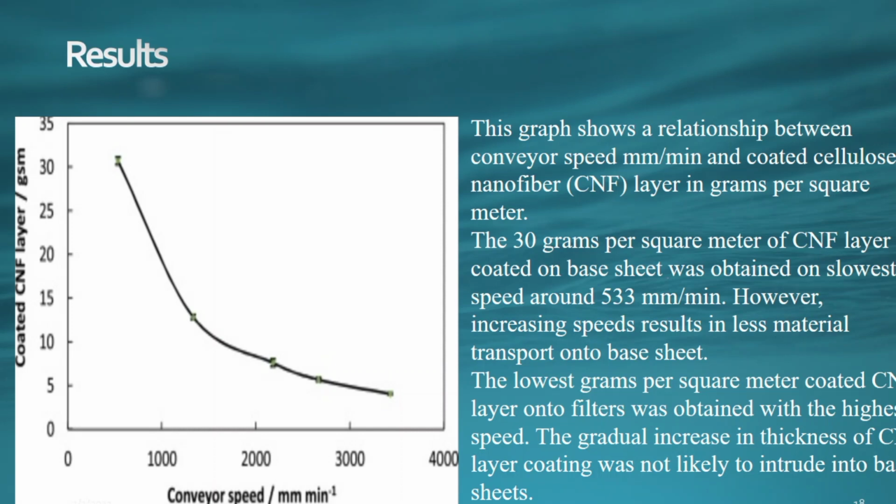The 30 grams per square meter of CNF layer coated on the base sheet was observed at the lowest speed, around 533 millimeters per minute. However, increasing the speed results in less material transported onto the base sheet. The lowest grams per square meter of coated cellulose nanofiber layer onto the filters was obtained at the highest speed. A gradual increase in the thickness of the CNF layer coating was not likely to be introduced into the base sheet.